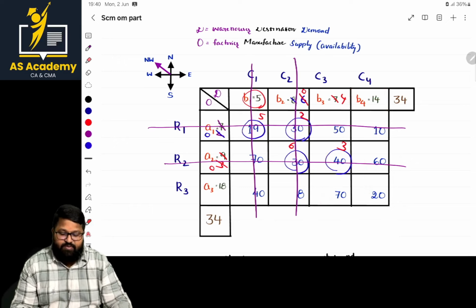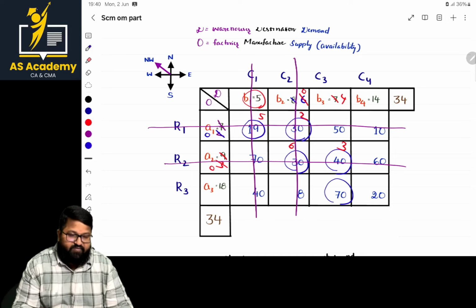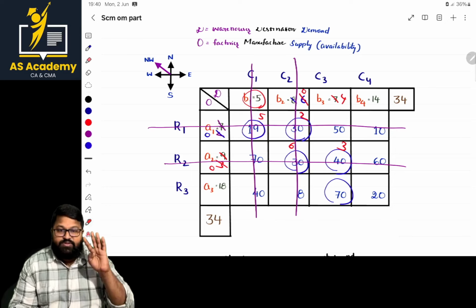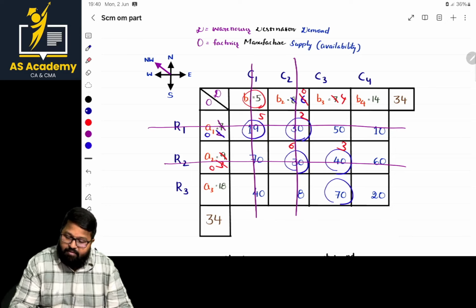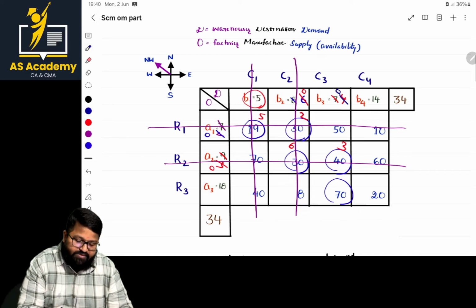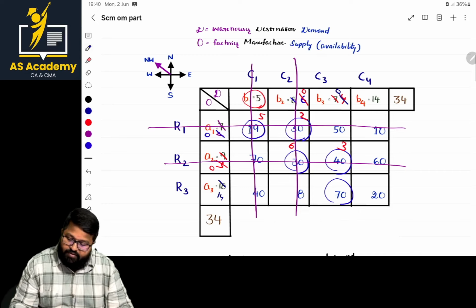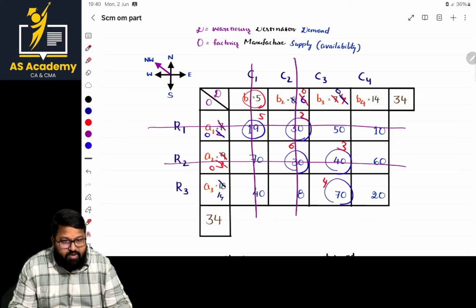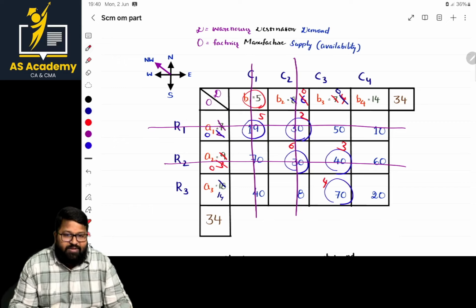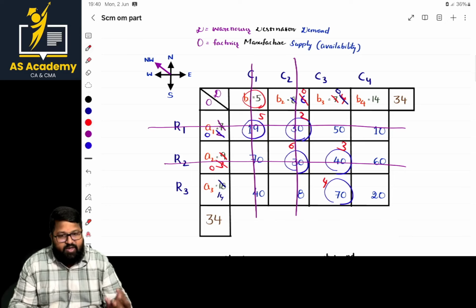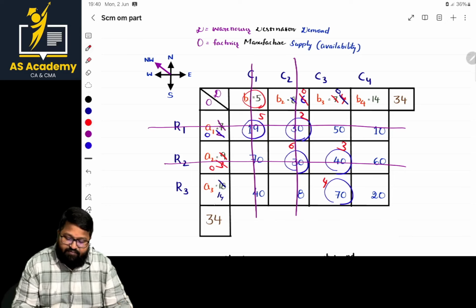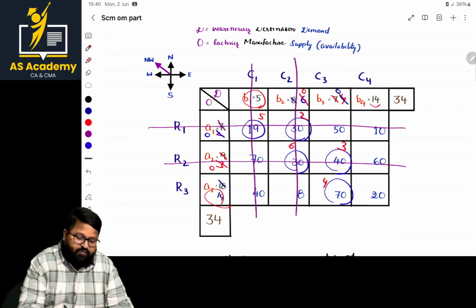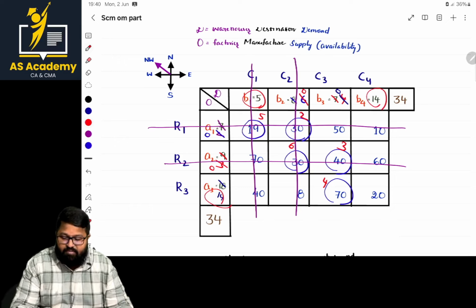Or else, as per the rule, this is the northwest corner. How much can I allocate? Either 4 or 18, whichever is least. So 4 is the least number. So I am making an allocation of 4. So it becomes 0, and it becomes 14. So how much is the allocation there? 4. This is the value. Clear? Now what is the last number left over there? 20. For that number you can make the balance allocation. Here 14 is left over, and here also 14 is left over. Just allocate that number, that will be fine.